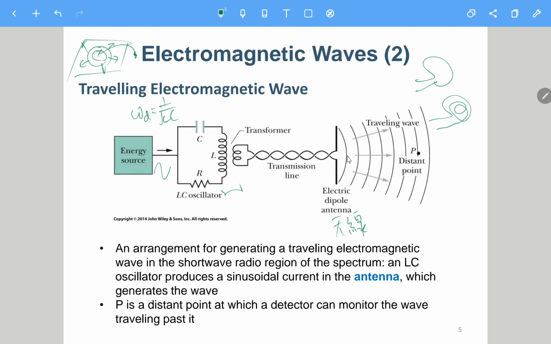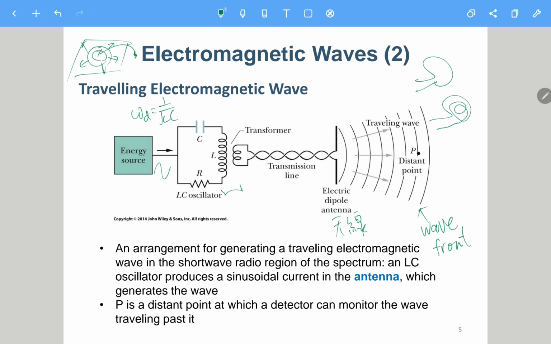So you consider this is a source, and it will be the center of a sphere, and the EM wave will propagate in a spherical shape, 就是球形的往外去传播. So this is the traveling wave, and this line we call the wavefront.